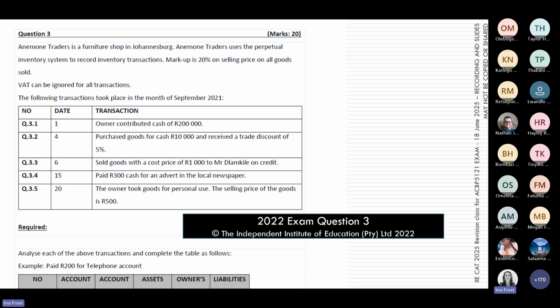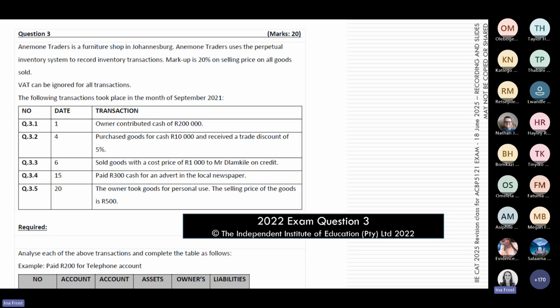In this question, it was perpetual inventory. Once you know it's perpetual inventory, then you're going to ask yourself, is it a markup? Is it a gross margin? And here we see it's a 20% gross margin. All of those little bits of information are important for you when you show the impact of these 5 transactions on the accounting equation.